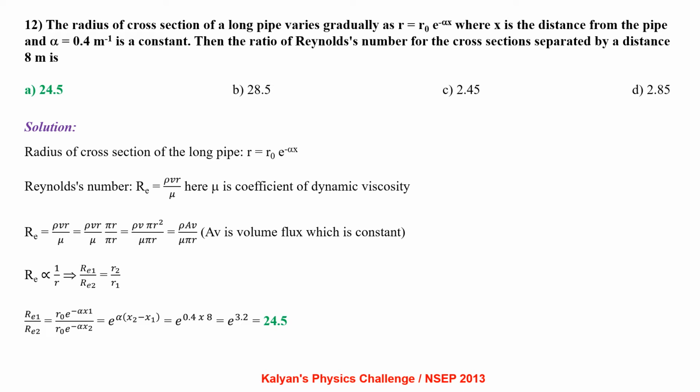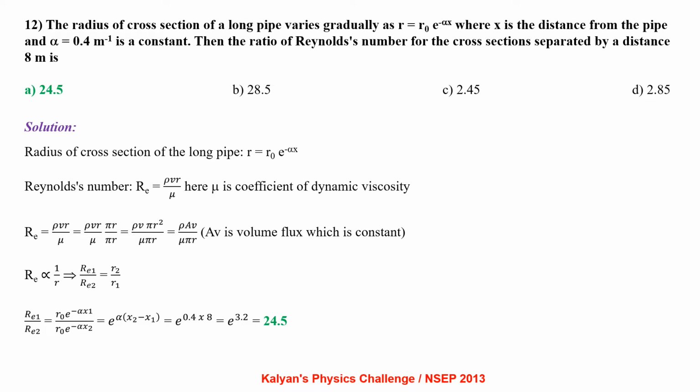Radius of cross section of the long pipe r equal to r0 e power minus alpha x. Reynolds number Re equal to rho v r by mu, where mu is the coefficient of dynamic viscosity. So Re equal to rho v r by mu, that is rho v r by mu into pi r by pi r. That gives rho A v by mu pi r, where A v is volume flux which is constant. From there we can write Reynolds number is proportional to 1 by r.